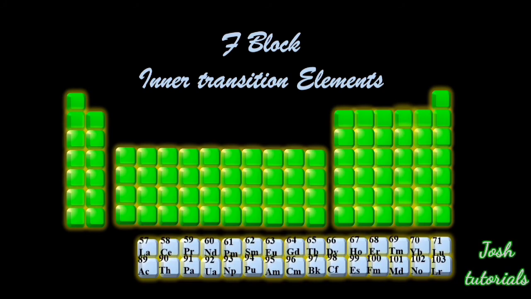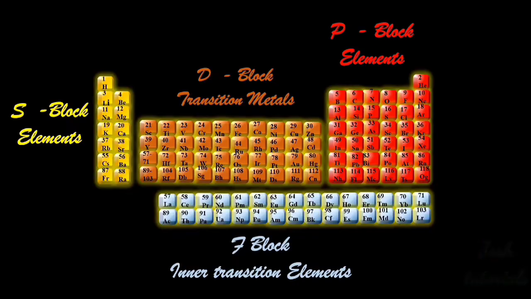Now, together with all the blocks in the table, to the left is the s block elements, to the right the p block elements, and in between the d block elements, and to the bottom the f block elements.